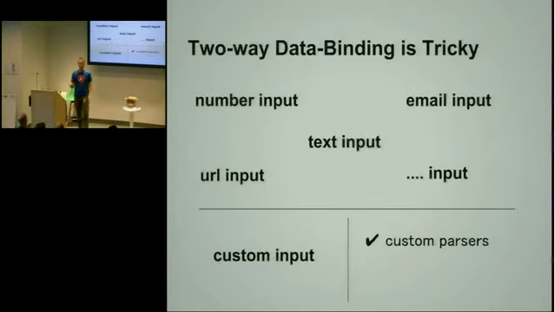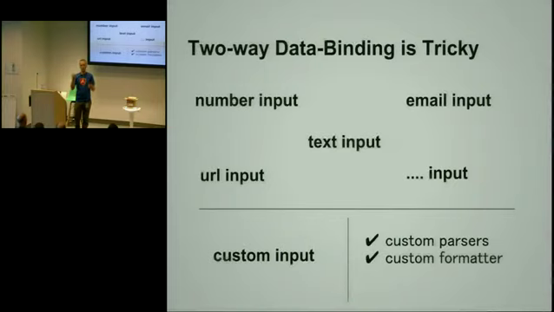So you need a parser in order to be able to take the value from the input field and push it to the model. For example, in number input field, the number is really string, and you need to convert it to a number unless you're in an HTML5 browser, which does this conversion for you. But in IE, we have to do this conversion by ourselves. You also need a formatter, which is formatting the model on the way to the view.